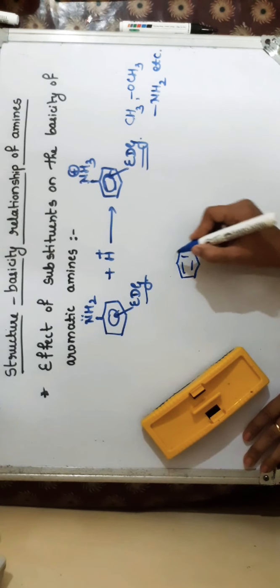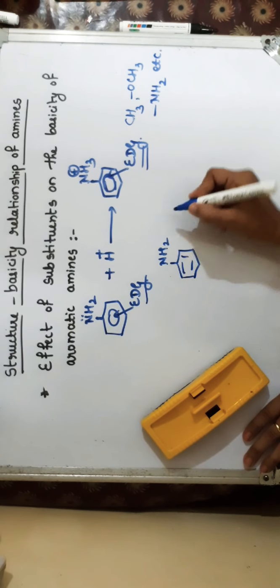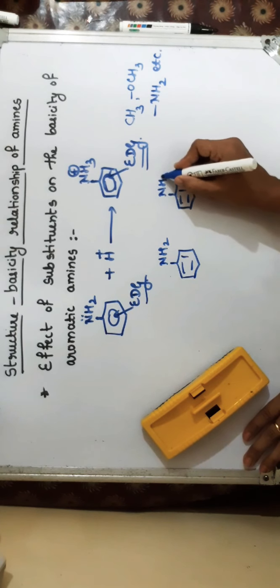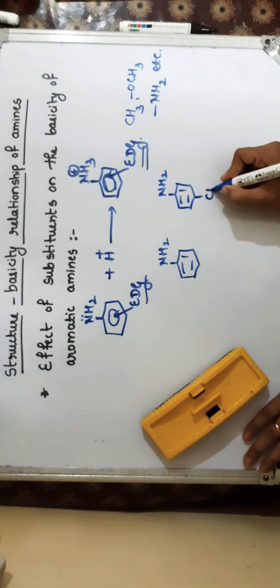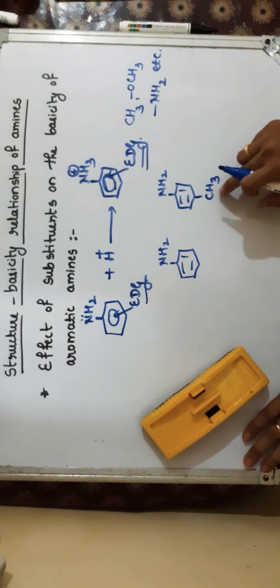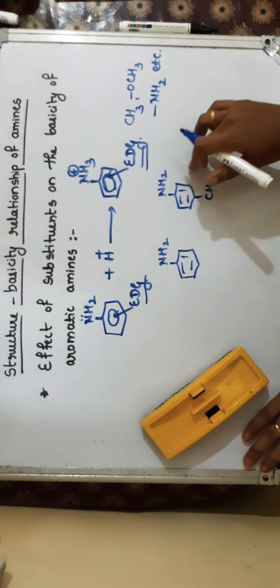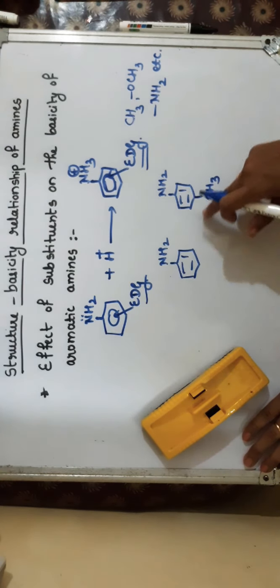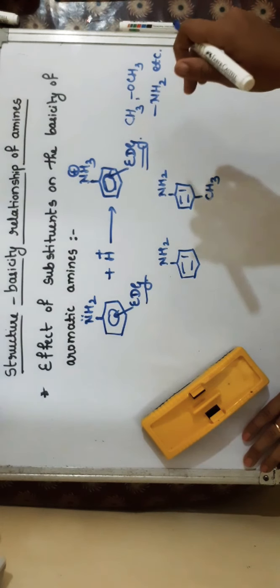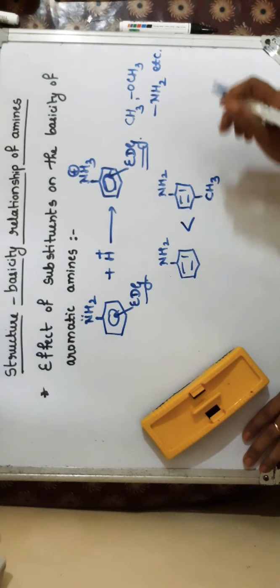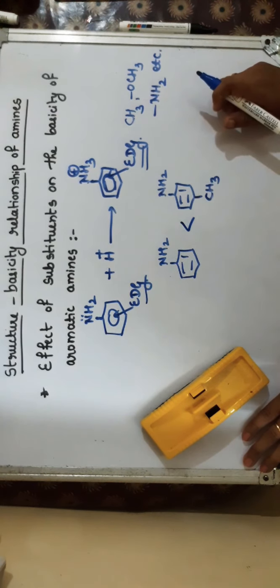Compare aniline with paratoluidine, where we have a CH3 group at the para position, or metatoluidine. If I compare the basic strength of these, the basic character of toluidine is more compared to aniline.